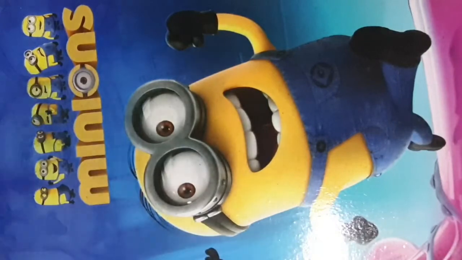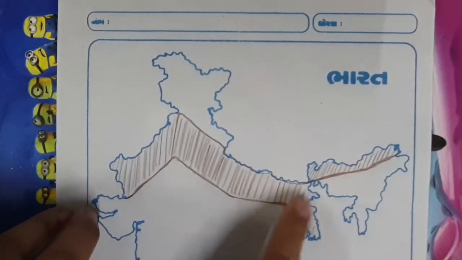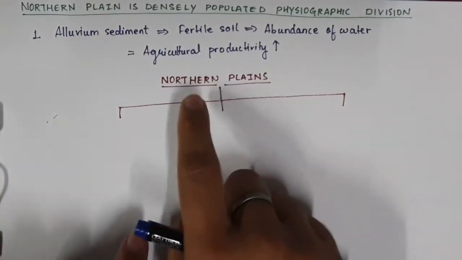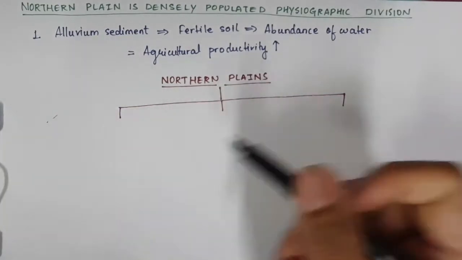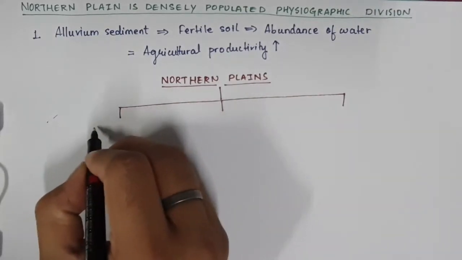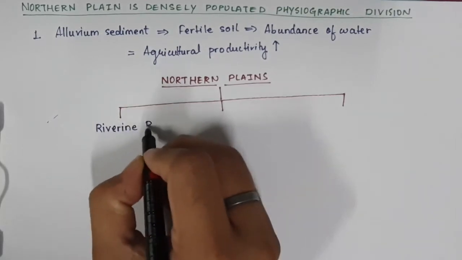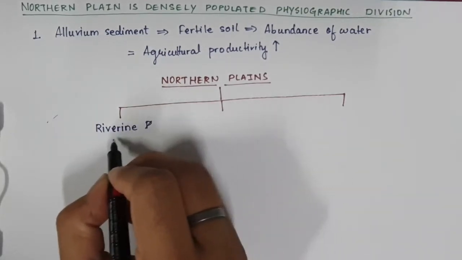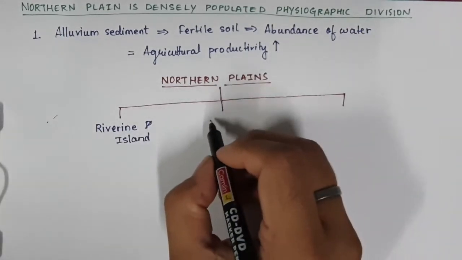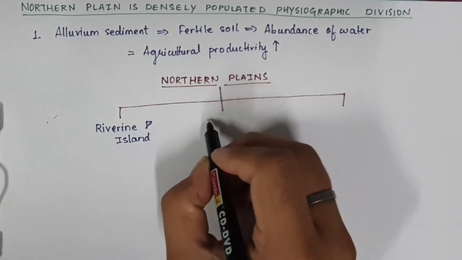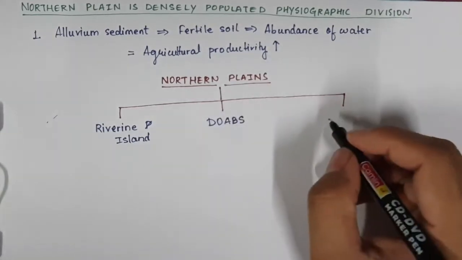Now let us see the northern plain. This is the northern plain that we are going to study. Now we are going to discuss the various subparts of northern plains. Northern plain is basically divided into three parts. The first being the Riverine plain, or Riverine island, you can say. Then we have DOABs, and then we have Distributaries.